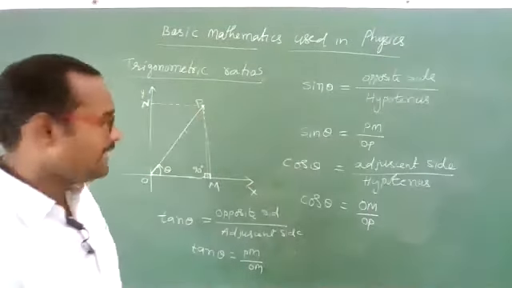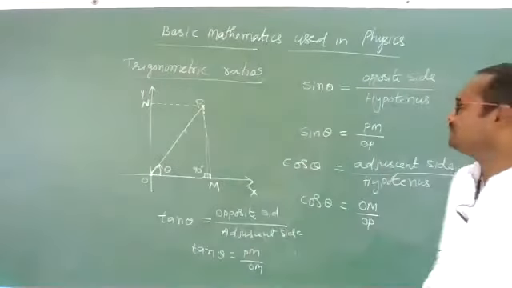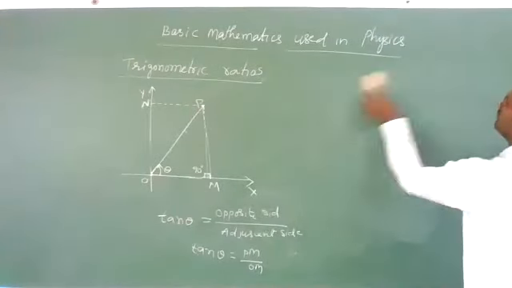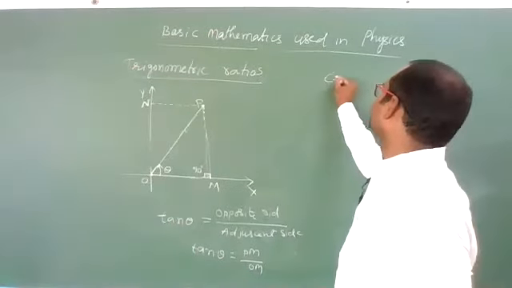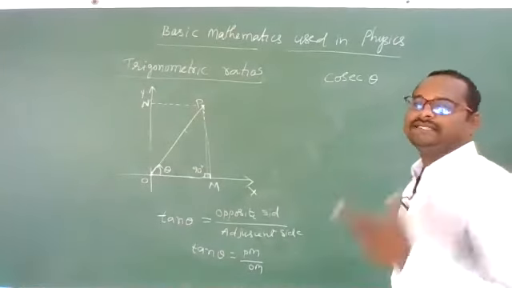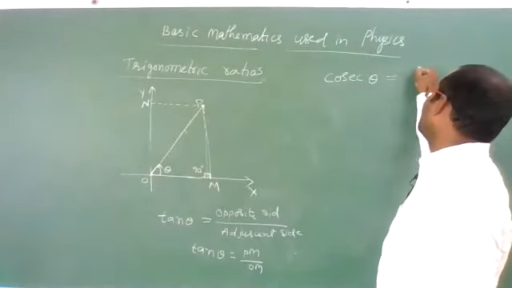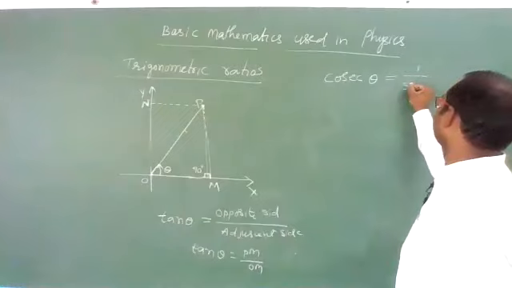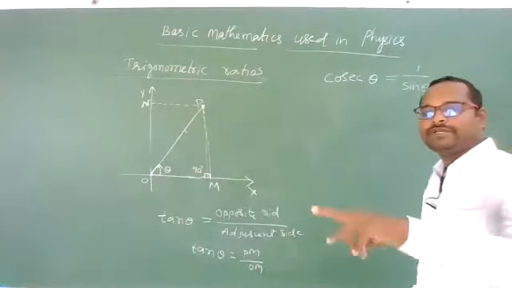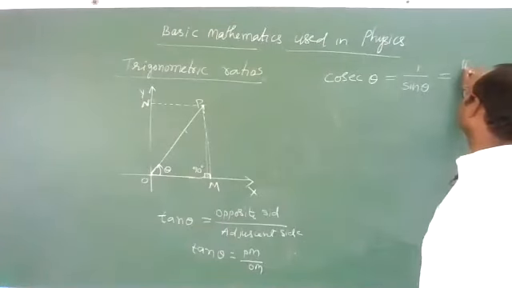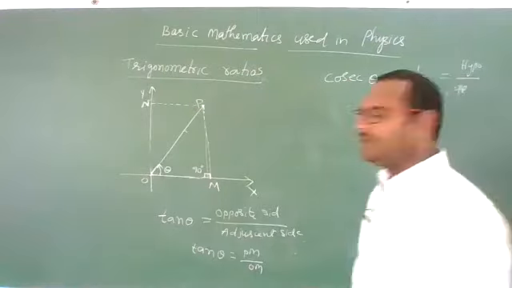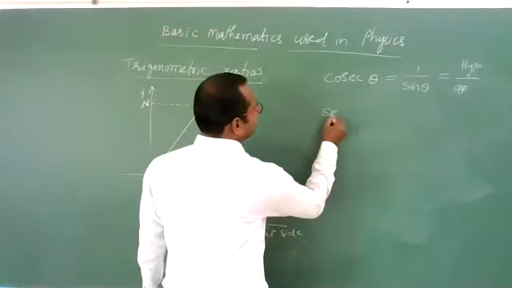Okay, trigonometric ratios. And we have three more trigonometric ratios also. I'll write them here one by one. Cosec theta. How to read it? Cosecant theta you can say. This cosec theta is nothing but the reciprocal of sin theta. Sin theta is opposite side by hypotenuse. Reciprocally, take hypotenuse divided by opposite side. That's it.